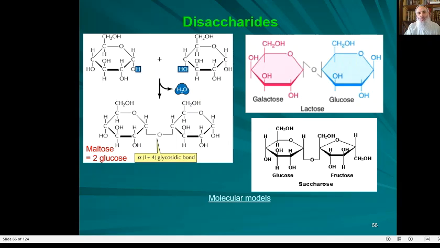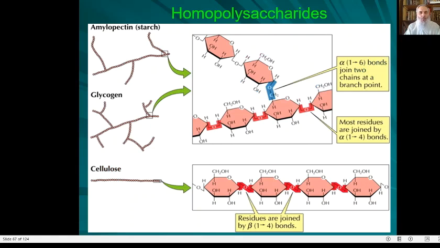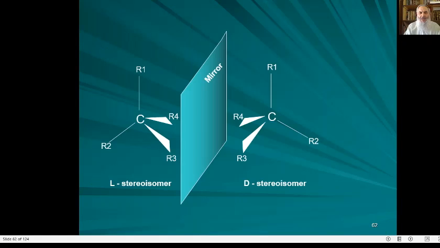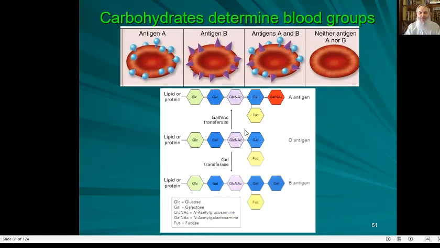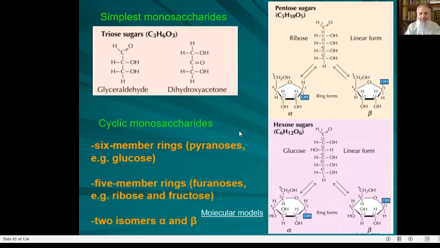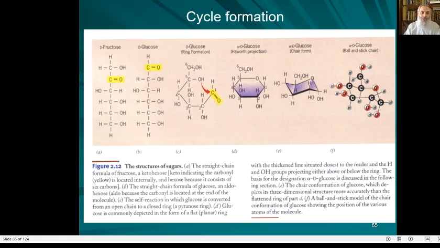Let's move now to polysaccharides. We don't consider examples of trisaccharides. We don't consider examples regarding oligosaccharides, other than this one actually. The blood groups may be considered as an oligosaccharide. Anyway, we don't consider either trisaccharides or oligosaccharides now.